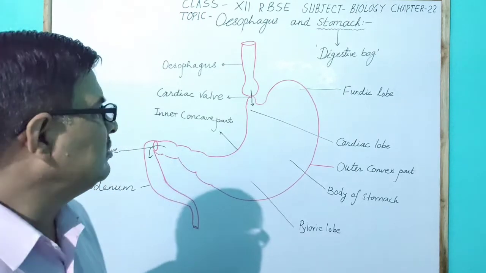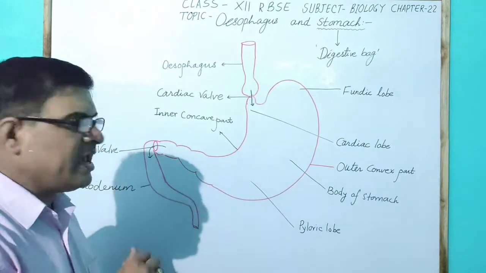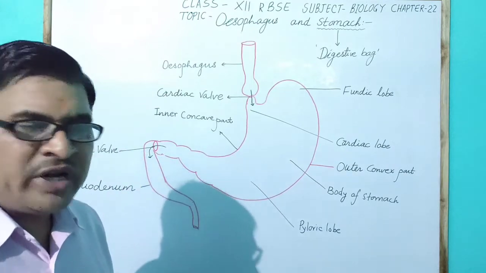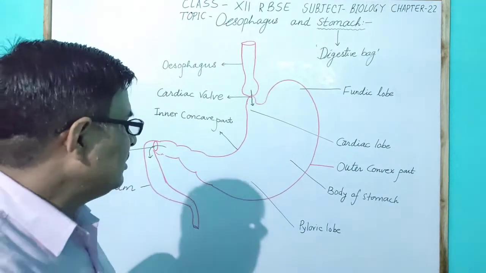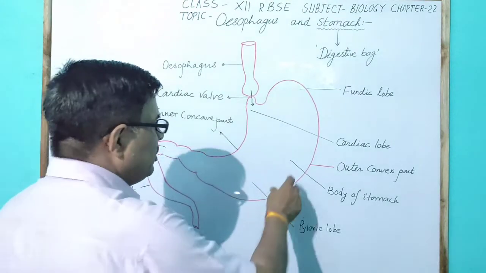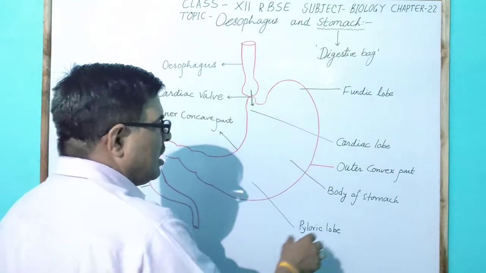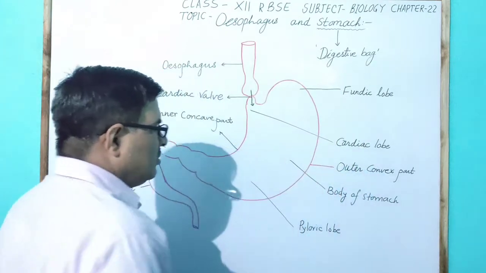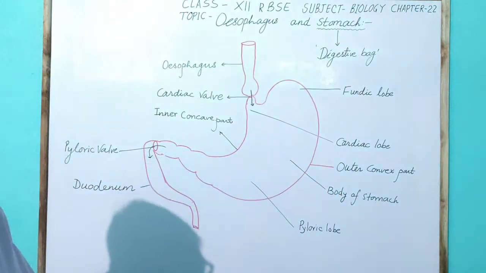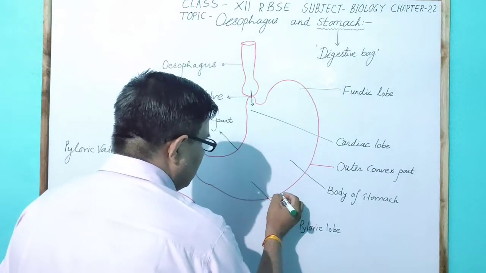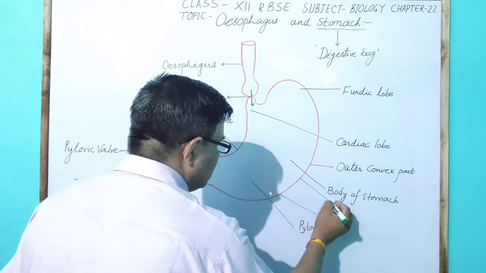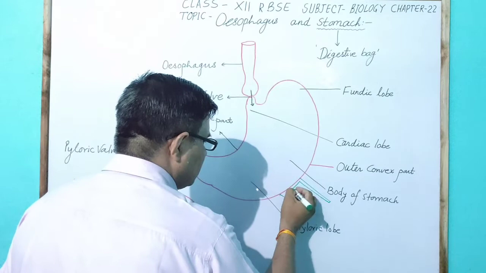This stomach has an important structure present in the body of the stomach or outer convex part, which is called the Pavlov pouch. Here is the presence of the Pavlov pouch in the stomach.